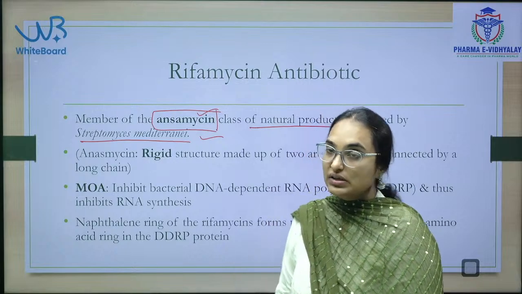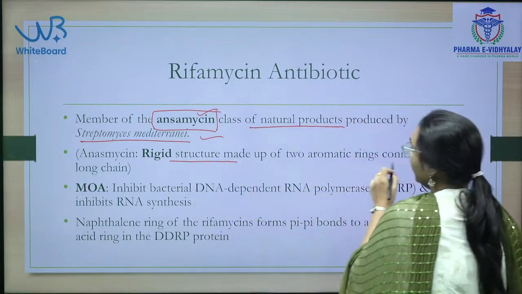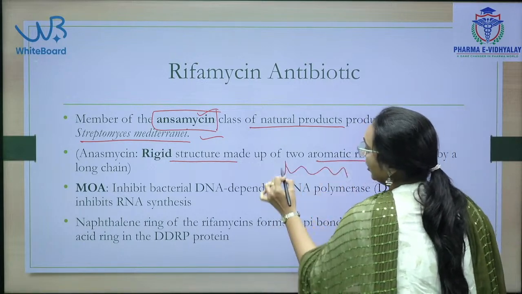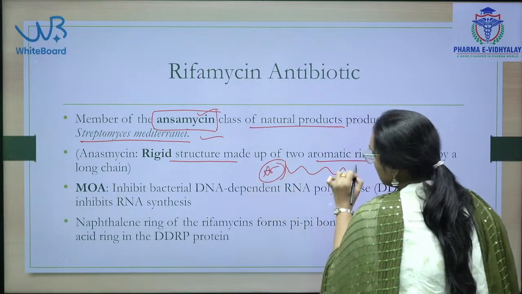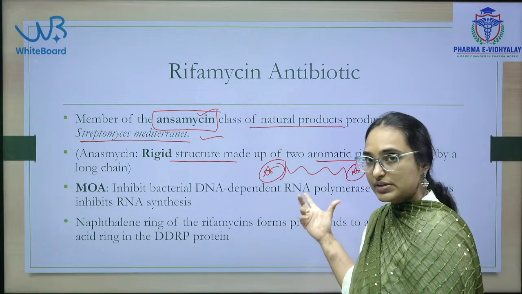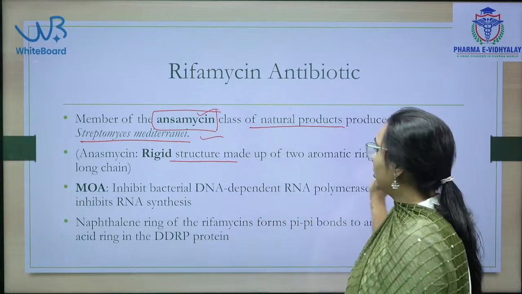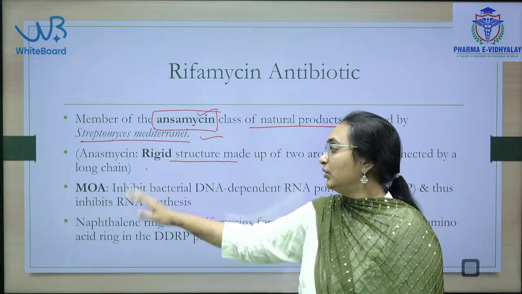What is ansamycin? Ansamycin class of drugs are nothing but a rigid structure made up of 2 aromatic rings connected by a long chain. So, there will be a long aliphatic chain and 2 aromatic rings in their structure, connected by a long rigid aliphatic chain. So, this is the ansamycin structure. Here rifamycin belongs to this ansamycin class of drugs.